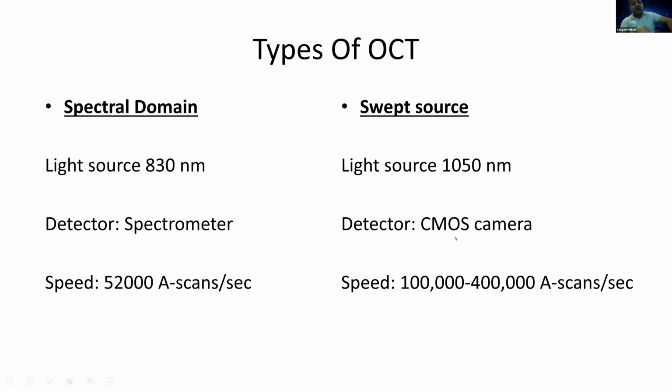And the detector, as I discussed, was a spectrometer in spectral domain, and now in swept source OCT it became a CMOS camera, which is again a very highly sensitive instrument which can make higher resolution images. And the speed of spectral domain OCTs was 52,000 A scans per second, which improved to more than a lakh, and the swept source OCT can go up to 4 lakh A scans per second. So this was basically the principle of OCT.